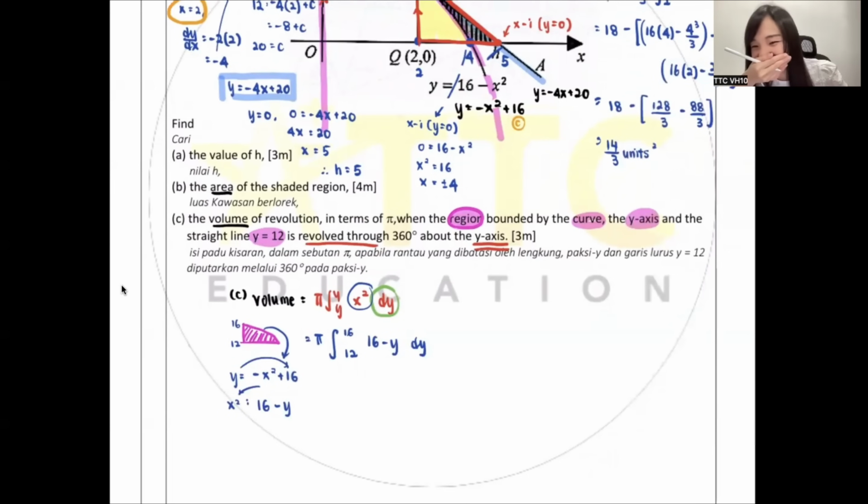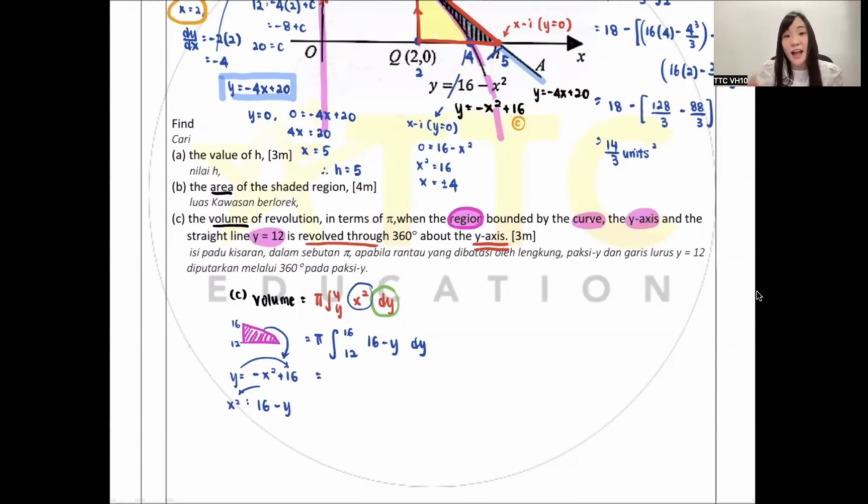This is how you get the x squared. I think by now you understand. Yes? Okay, better. Amitra, I don't know whether you like me mentioning your name or not, but I just want to make sure you really understand it. Do you understand why I put 16, 12? Because I just want to limit from 16 to 12, even though I'm integrating the curve. Okay, good that you understand.